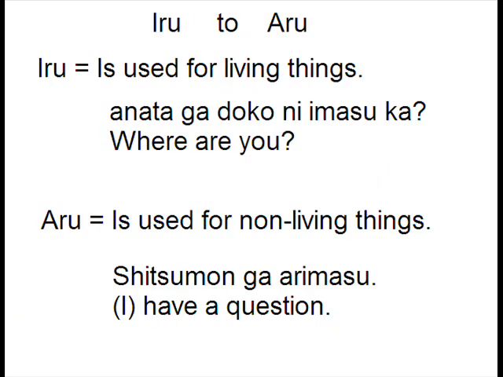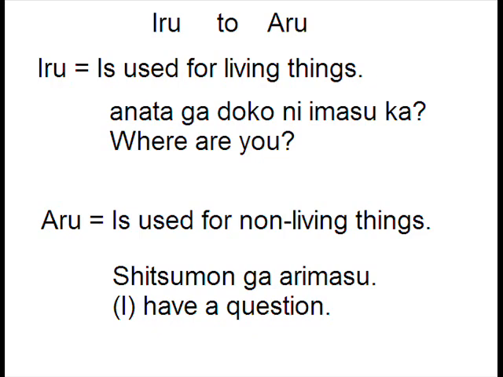Alright, next grammar: iru and aru. Now, in Japanese, they use a verb to say if something exists or not. In English, you might say, where are you? Or, I have a question. Now, have and are are two existence verbs. They're saying where something exists.